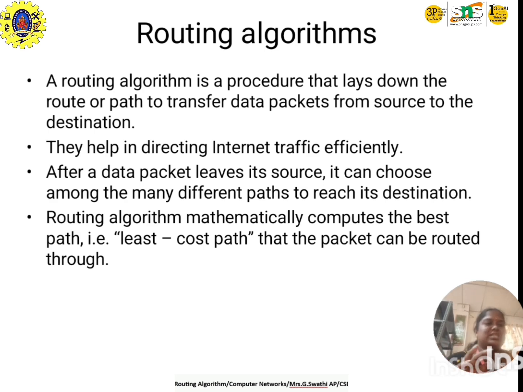It is a least cost path, and we have different paths to reach the destination. If any path is corrupted, it will be difficult to take over, so we have a routing algorithm to show the path to transfer from source to destination.